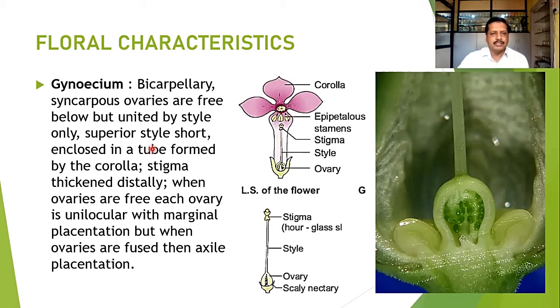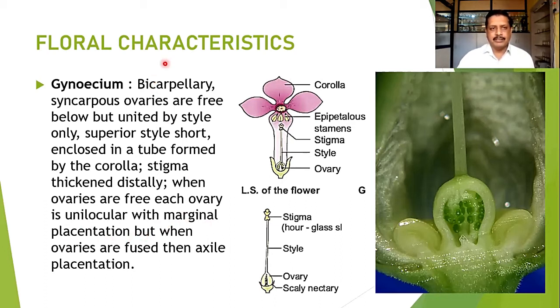Style is most of the time short, enclosed in a tube formed by the corolla. So a corolla tube is there playing the important role. The stigmas are thickened distally. When ovaries are free, each ovary is unilocular and marginal placentation can be found.